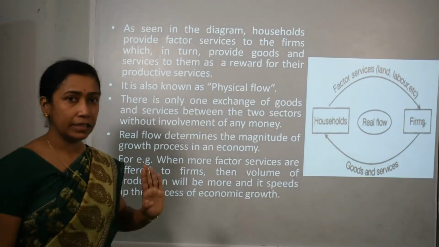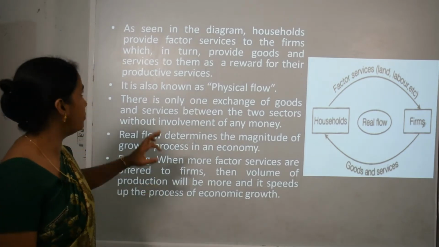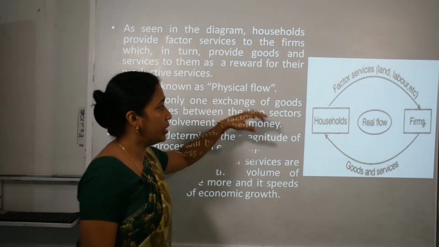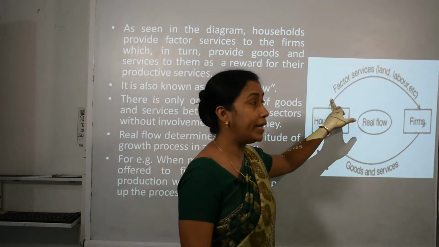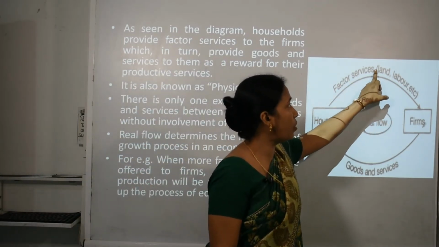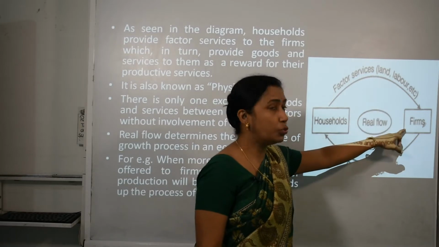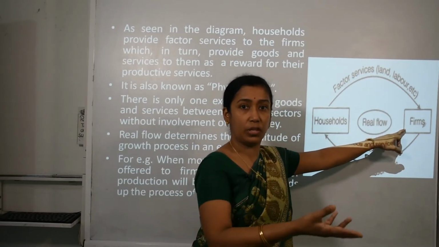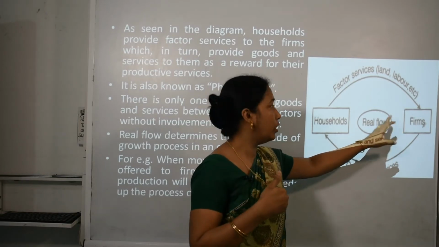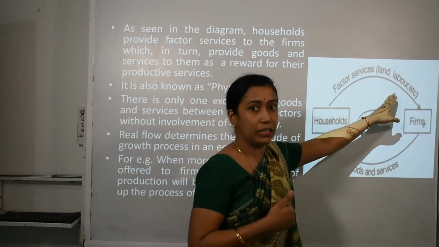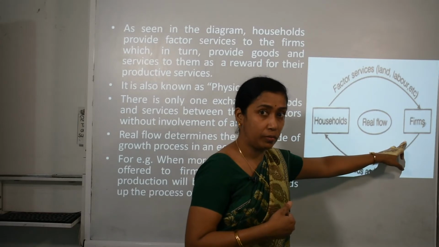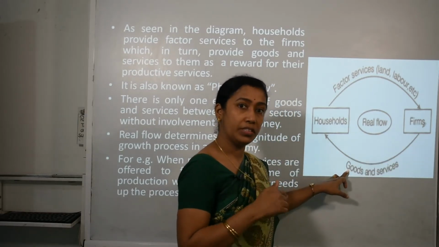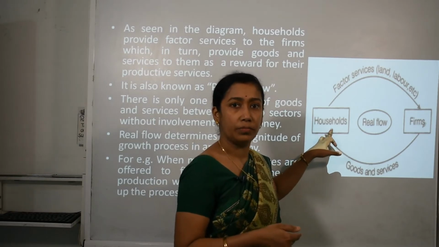Now we can see the same thing through the diagram. In the diagram, households provide factor services in the form of land, labor, etc. to the firms, that is, the laborers who are working for the firms as employees. Firms in return provide goods and services to households.